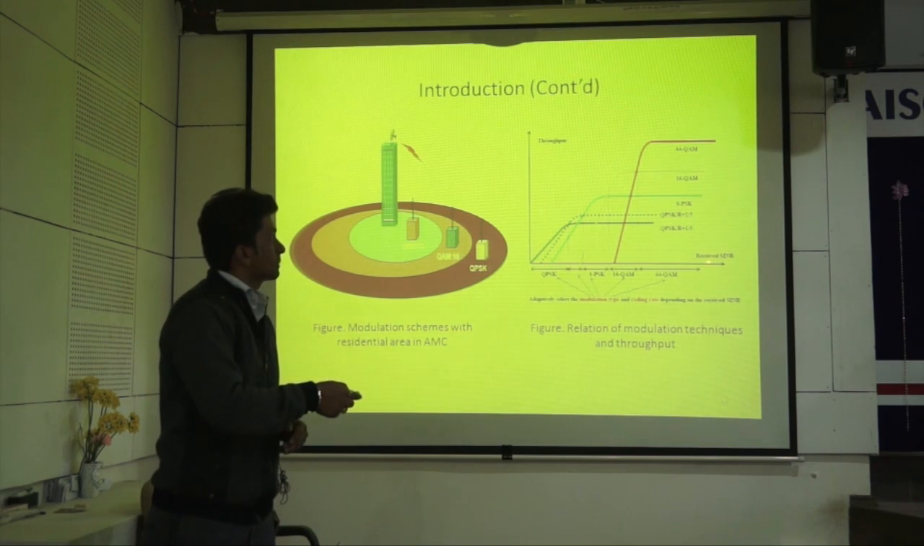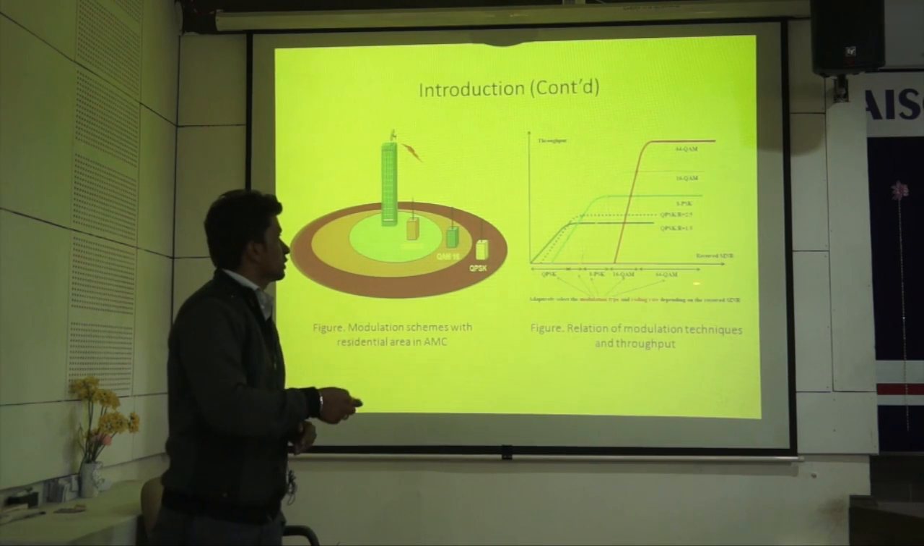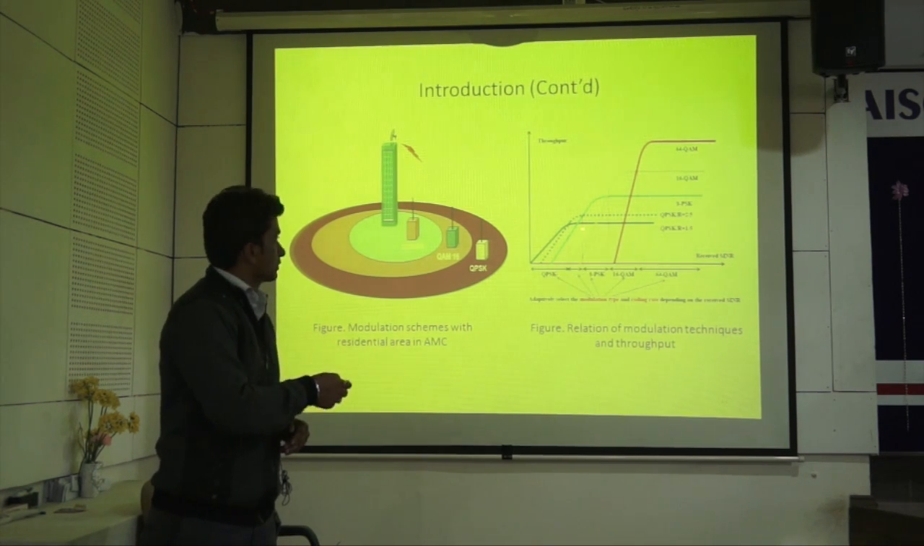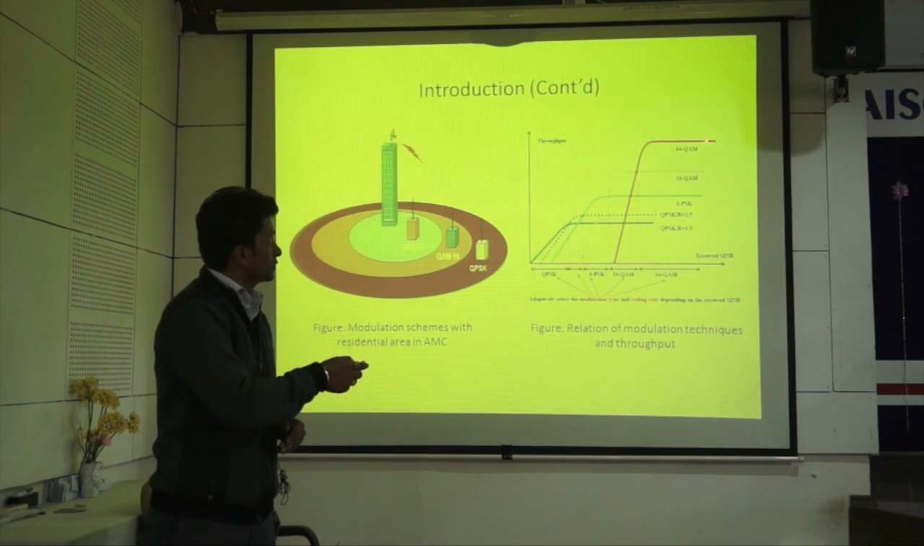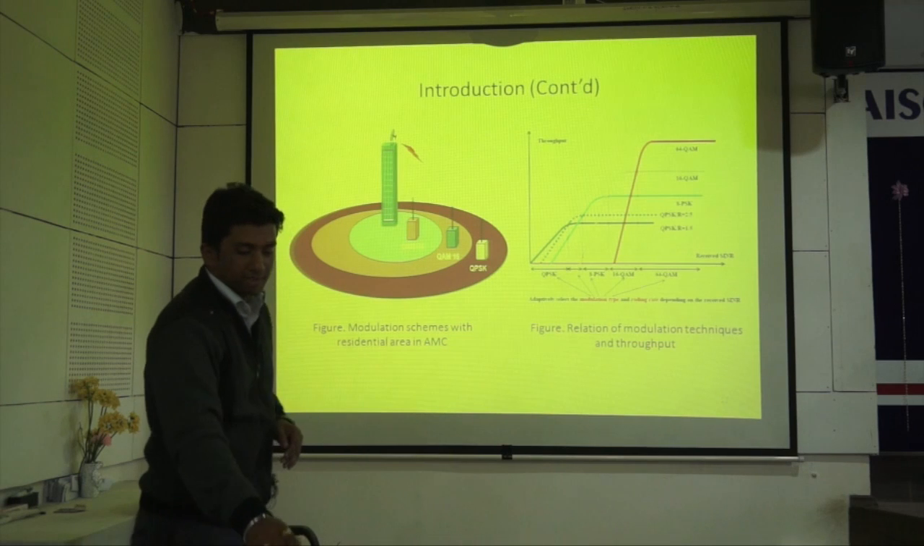If we compare this graph, the receiver SINR, that is signal to interference plus noise ratio, with the throughput: if we are using QPSK, the throughput will be quite less as compared to the remaining modulation techniques. If we are using a higher modulation technique like 64 QAM, that is quadrature amplitude modulation, in that case the throughput will be higher than QPSK, 8PSK and 16 QAM. So this is the generalized graph for the adaptive modulation and coding technique.